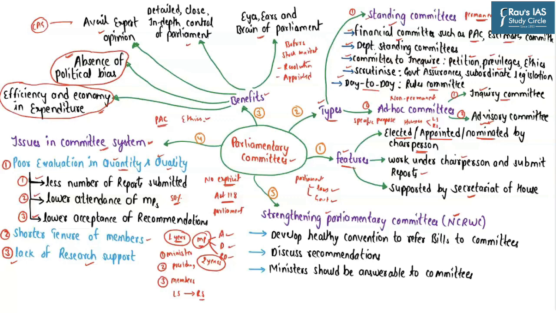Now, for example, let's say there is a particular parliamentary advisory committee which has been set up to look into a particular WTO agreement. Now, this is considered to be highly technical in nature. So, accordingly, this advisory committee of parliament should be able to have access to the people who have the necessary expertise in the field of international trade. So, in order to strengthen the parliamentary committees, we would have to accept and implement the recommendations given by the National Commission to review the working of Indian Constitution.